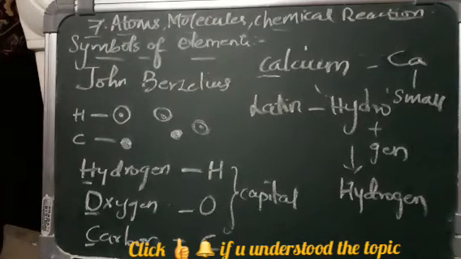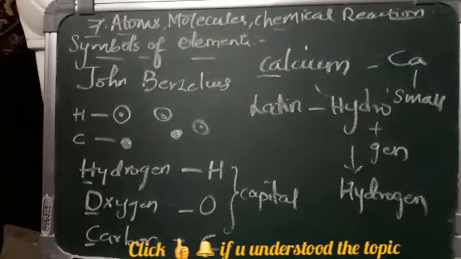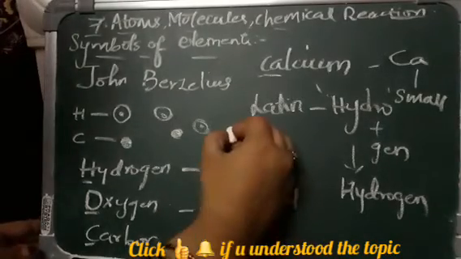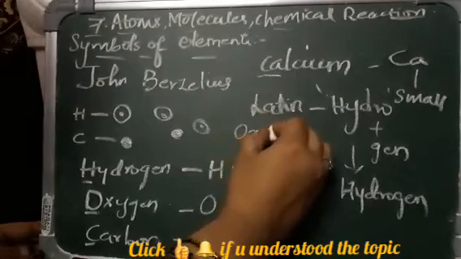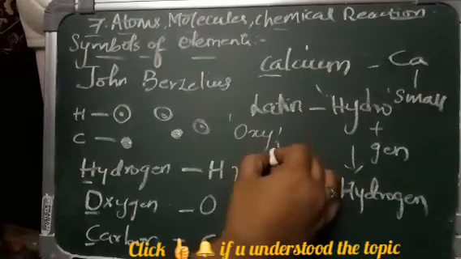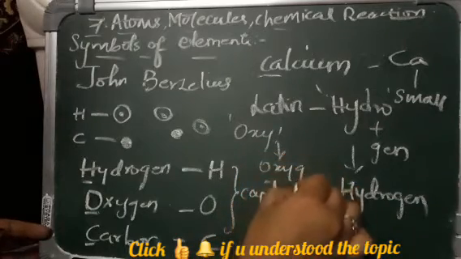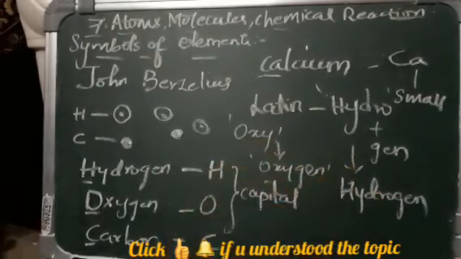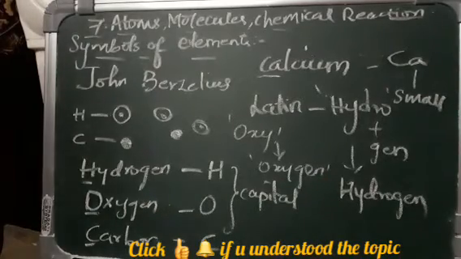At one time people believed that any substance that contained oxygen would be acidic in nature. What they thought was that wherever you find something combined with oxygen, it is acidic. The Latin word for acid is oxy, and so the gas was given the name oxygen, meaning the gas that forms acid. So like this the terms hydrogen and oxygen came into existence.